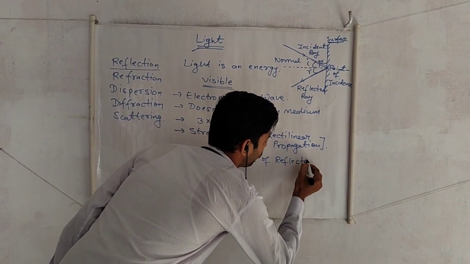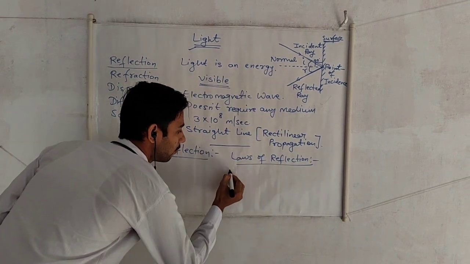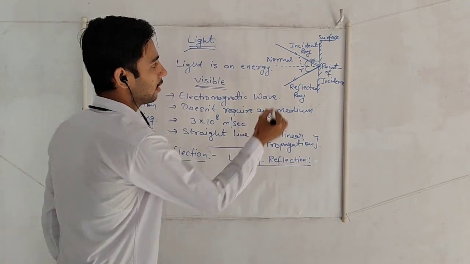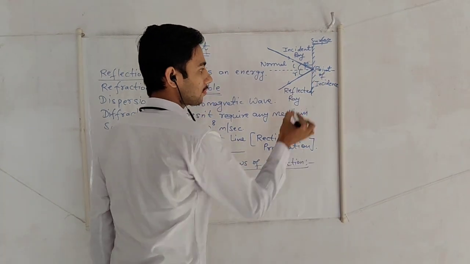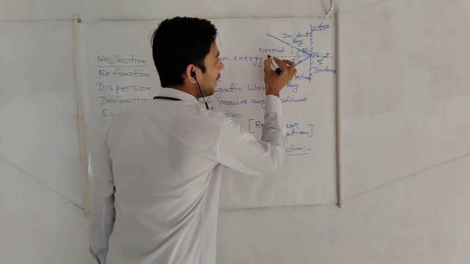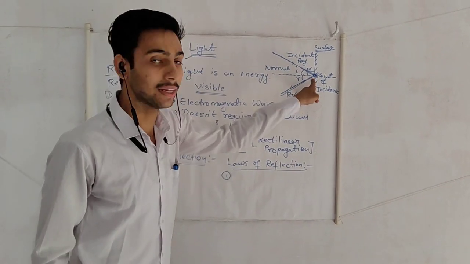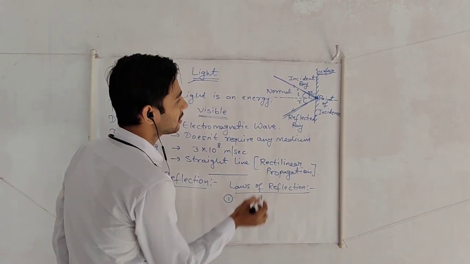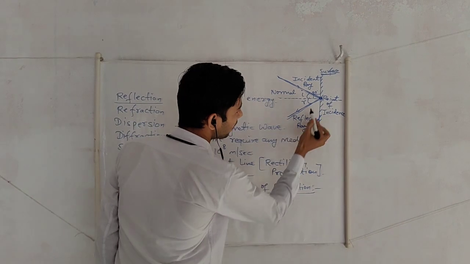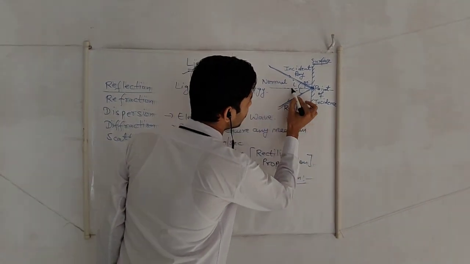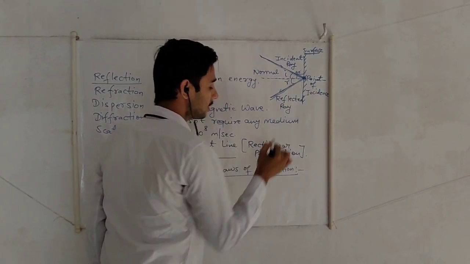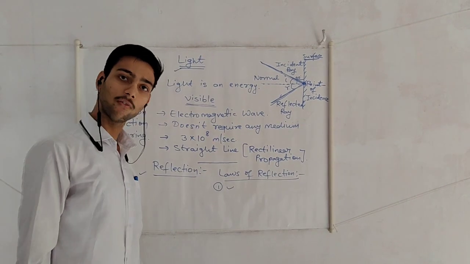There are two laws of reflection. The first law of reflection says that the incident ray, reflected ray and normal at the point of incidence all lie in the same plane. We can see that this is the incident ray, this is the reflected ray and this is the normal. They all lie on the same plane. This is the first law of reflection.